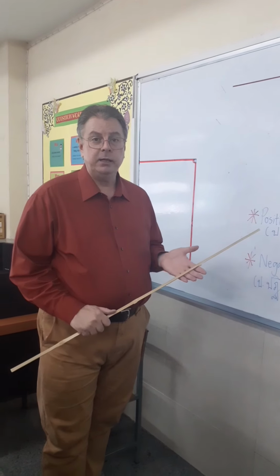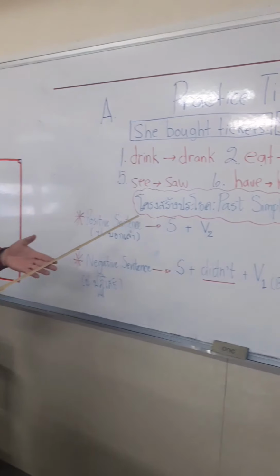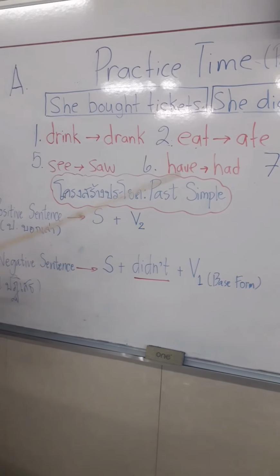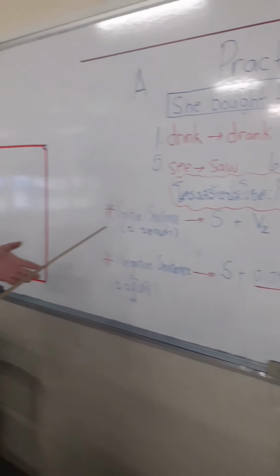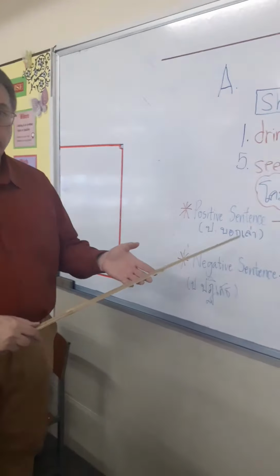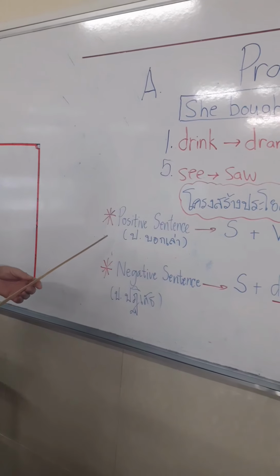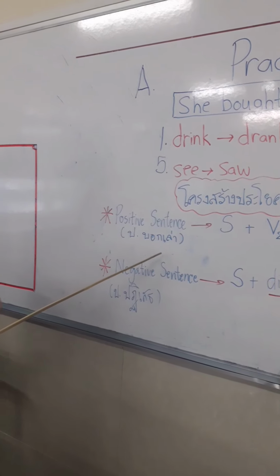Okay, our next thing that we want to teach you how to do is to make a sentence using the past simple tense of the verb. All right? So, this is the structure of how you do that. We're going to start here with making a positive sentence.